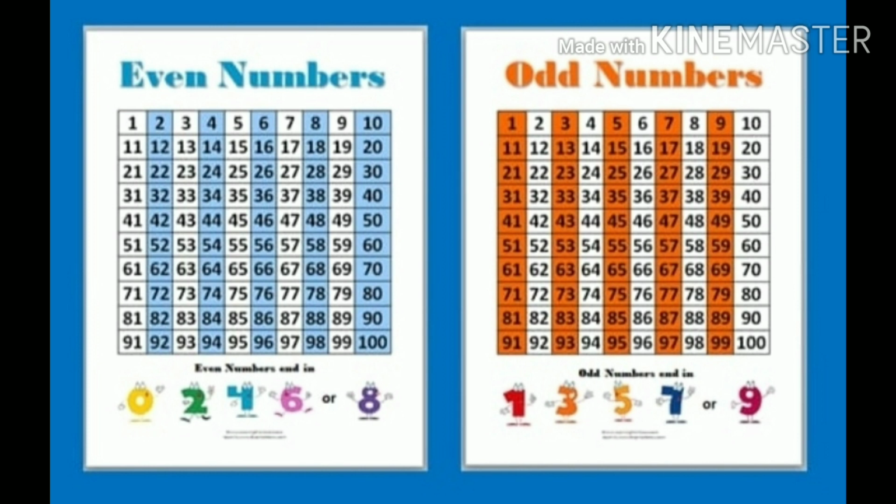So these are odd and even numbers. Can you name 4 parts of our body that are in pairs? They are eyes, ears, hands, legs.